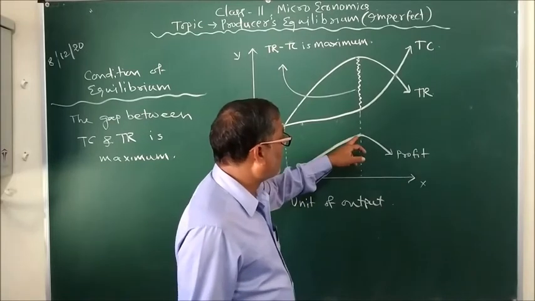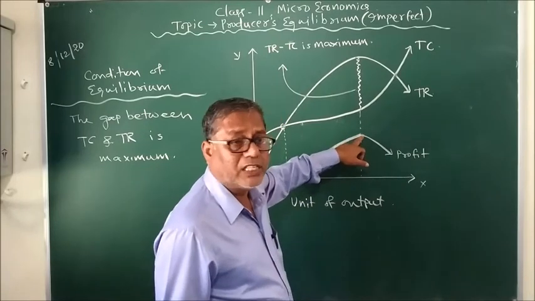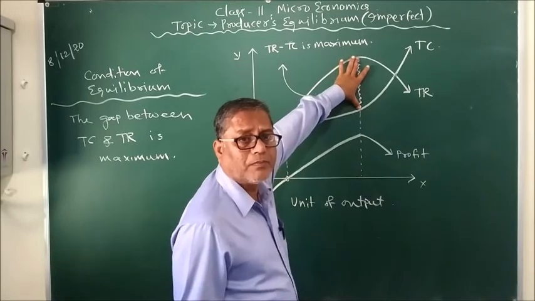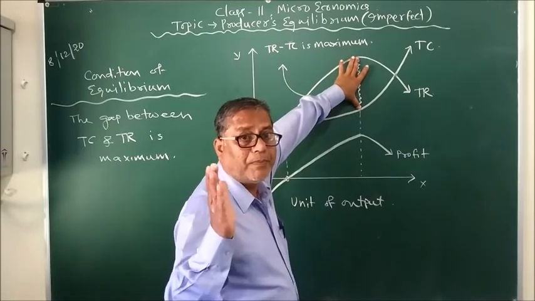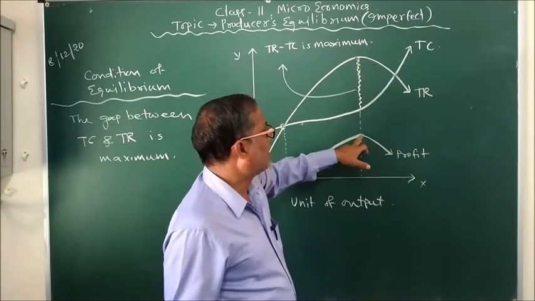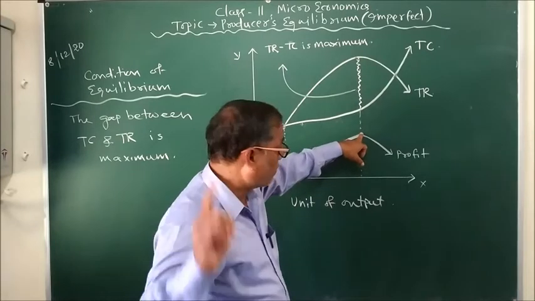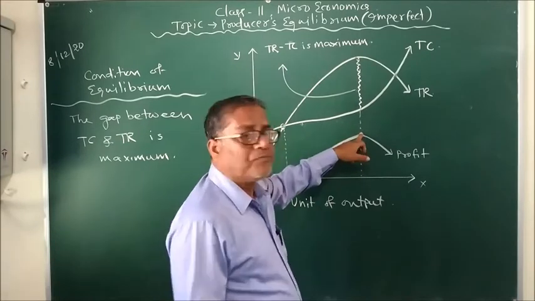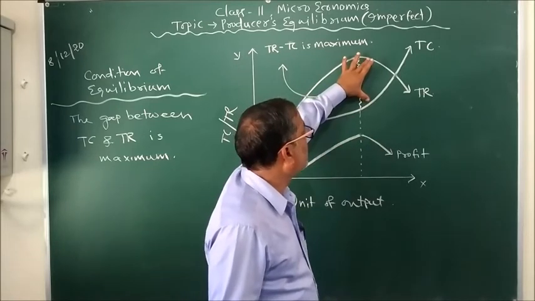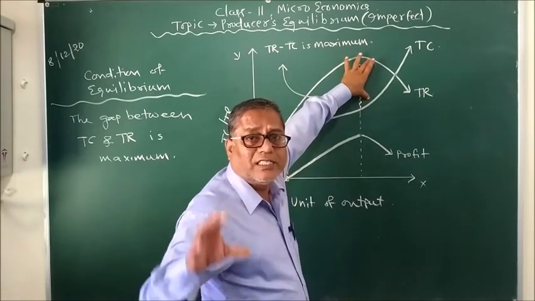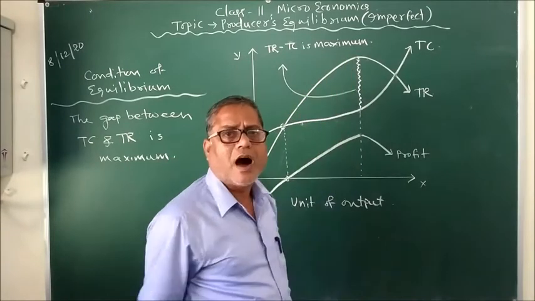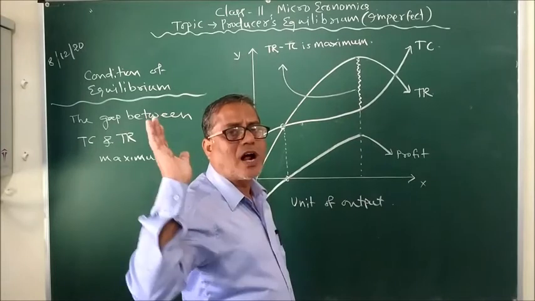In this way, the profit curve attains its maximum where the gap between TC and TR is maximum. The gap between TC and TR is maximum, profit is maximum, and that is the point of equilibrium. After that, if the producer wants to increase its output, the difference between TC and TR shrinks, and as a result, the total profit earned by the producer would start falling.